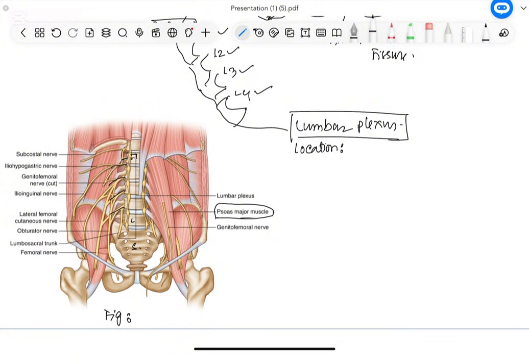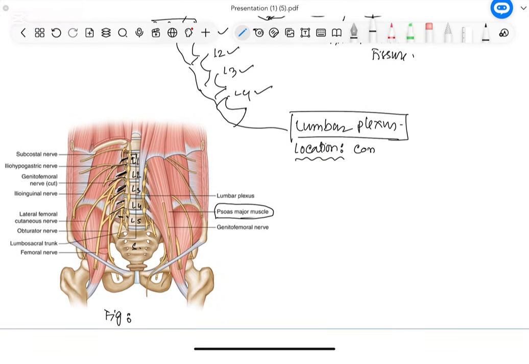Now you see this is the sacrum. Over the sacrum this is lumbar 5, this is lumbar 4, this is lumbar 3, this is lumbar 2 and this is lumbar 1, and these are all transverse processes of each lumbar vertebra. So just in front of the transverse process of the lumbar vertebra it also has a relation.